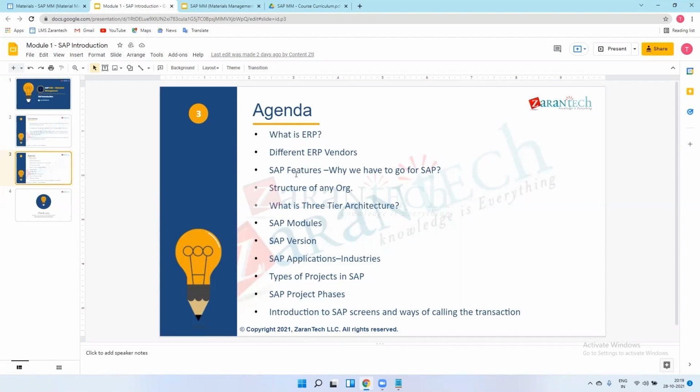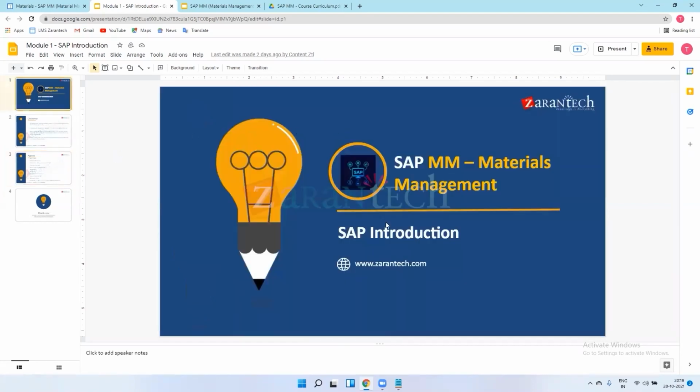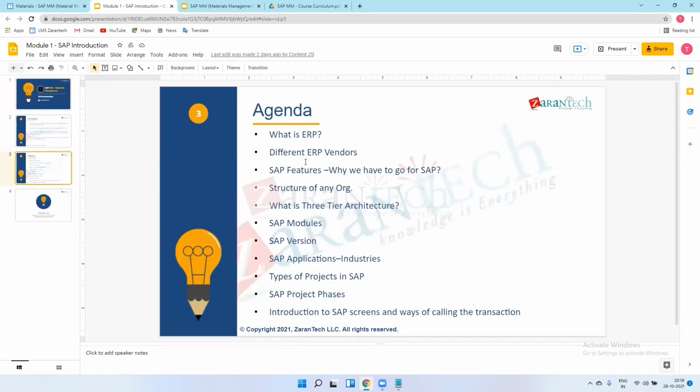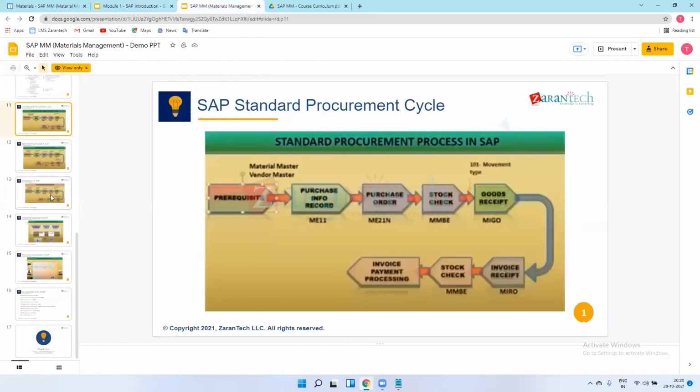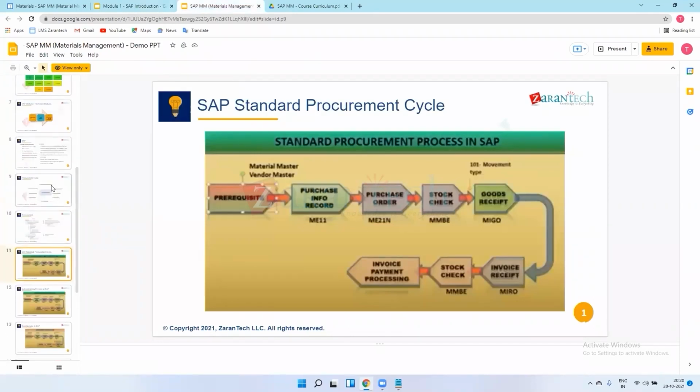So this is all about the SAP introduction. We have gone through all the PPTs, the demo PPT and the agenda, and all these questions, and I hope I have given all the answers. Let me know if you are not able to understand any questions, and I will answer immediately. If you have a query, you can ask anytime. So coming to this PPT.